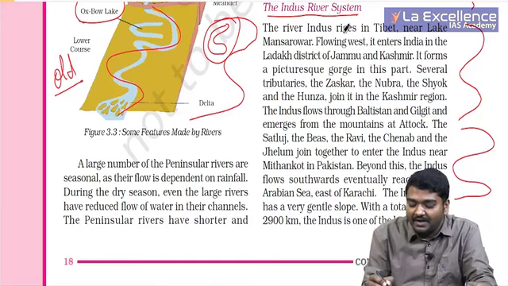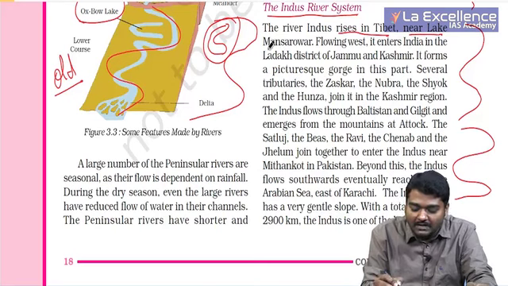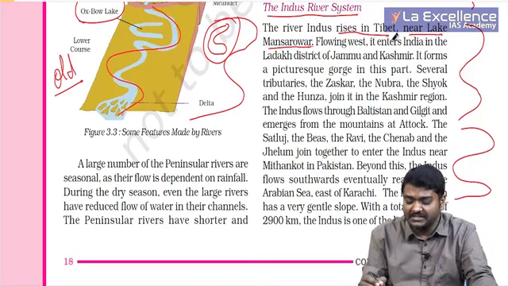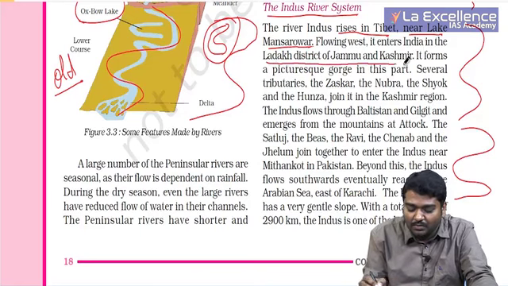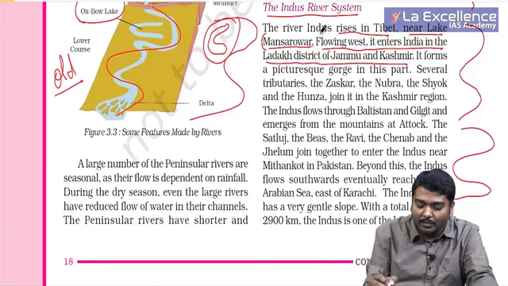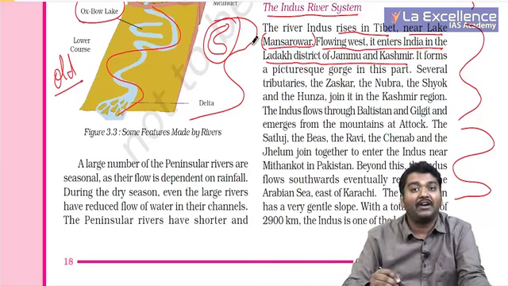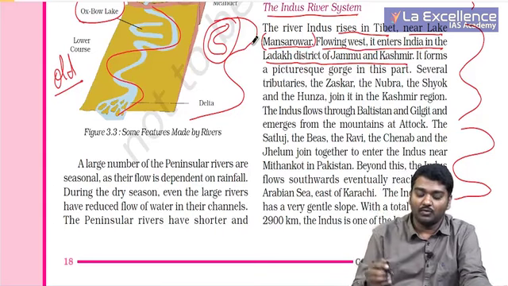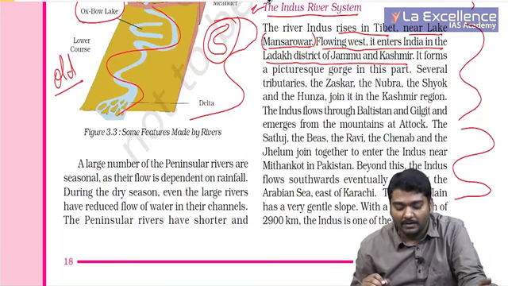Now the river Indus rises in Tibet near Lake Manasarovar, very important. Flowing west, it enters India in the Ladakh district of Jammu and Kashmir. Right? Manasarovar is very important because India and China had issues where India's use of Nathu La Pass to reach Manasarovar was actually blocked by the Chinese. So there is a high possibility they may ask you about this.